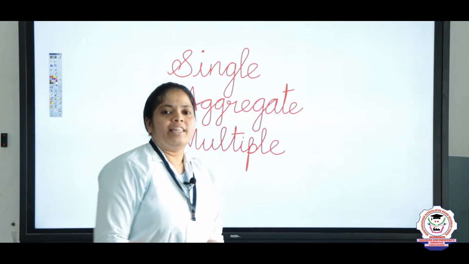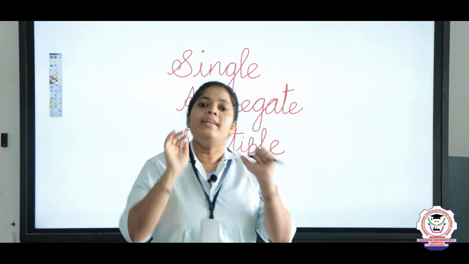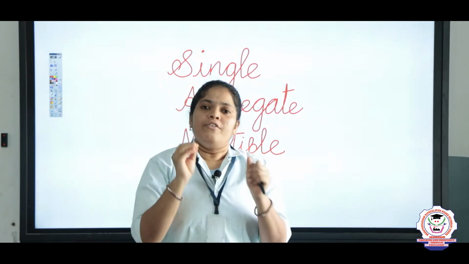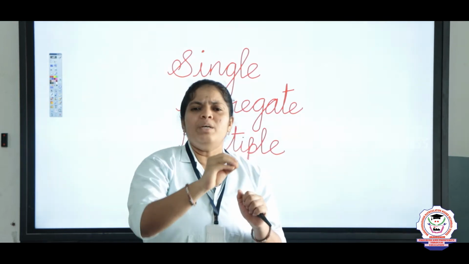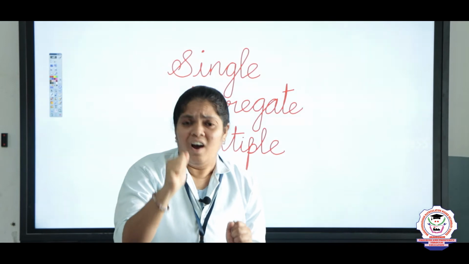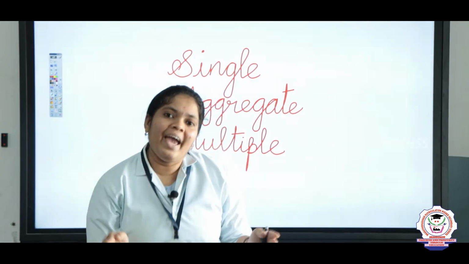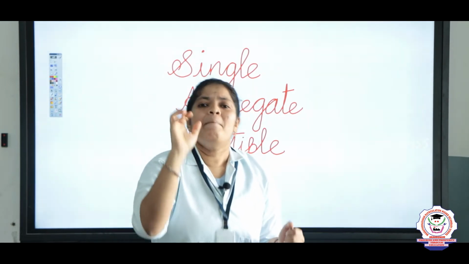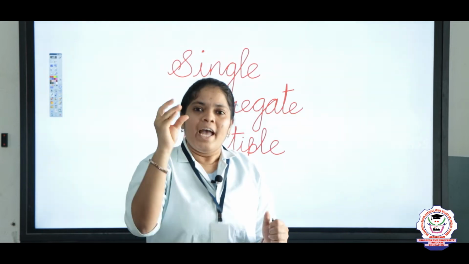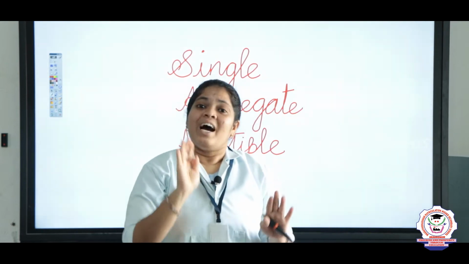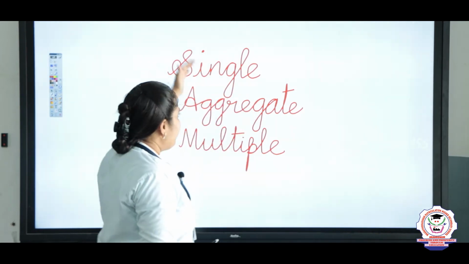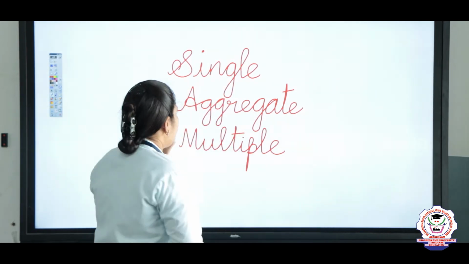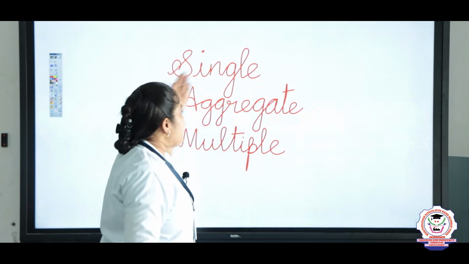First of all, you should know that the fruit is a fleshy part. A vegetable is harder, but in the case of fruit, it will be very pulpy and very fleshy. That is what we call fruits. So the fruits are divided into three main divisions: single, aggregate and multiple.